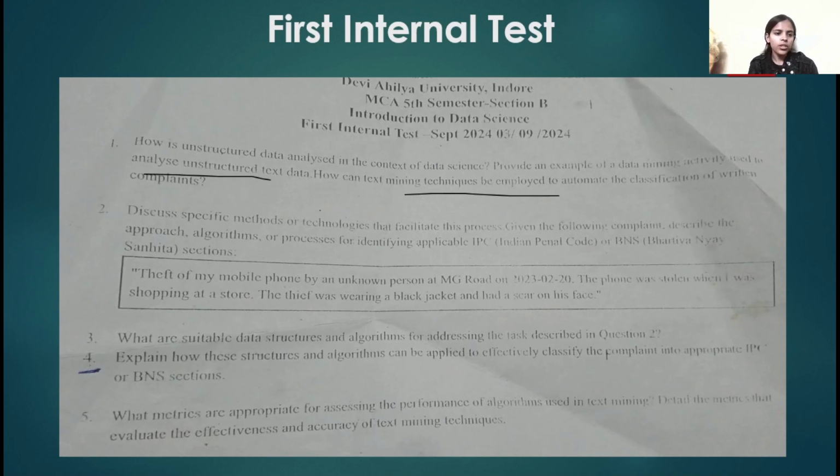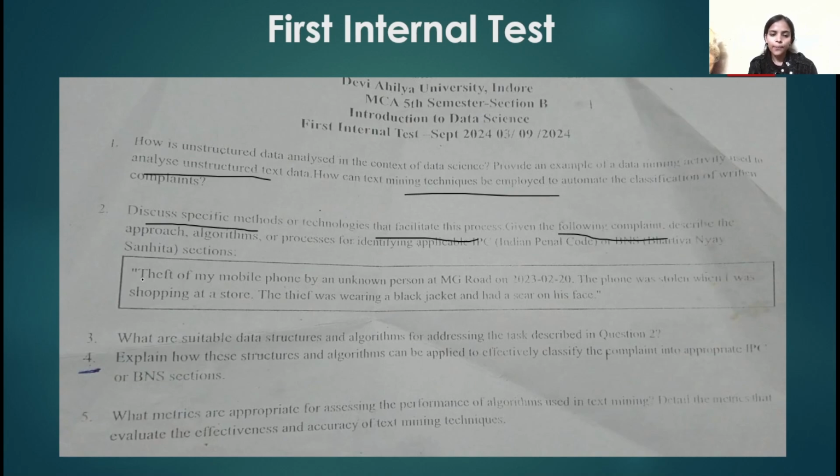Here the second question is, discuss a specific method or technology that facilitates this process. Given the following complaint, describe the approach, algorithm, or process for identifying the applicable IPC, Indian Penal Code, or BNS, Bharatiya Nyaya Sanhita, section.